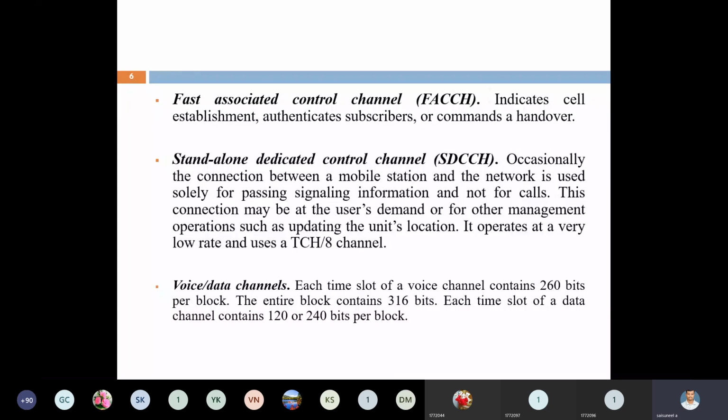Next one is the stand-alone dedicated control channel, SDCCH. Stand-alone dedicated control channel, SDCCH.